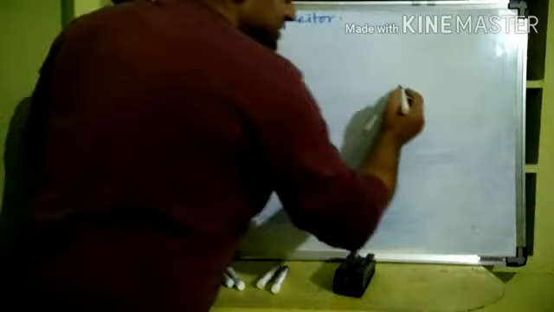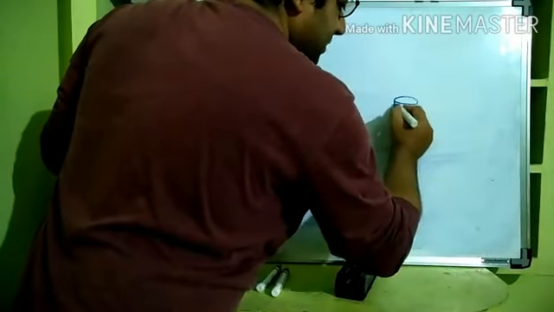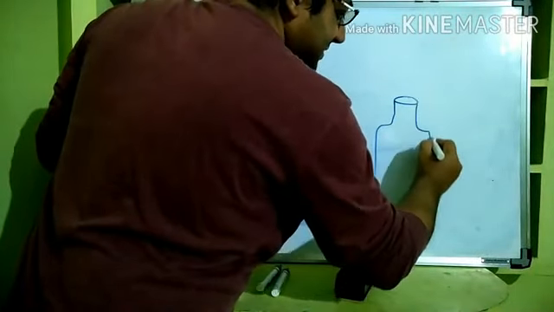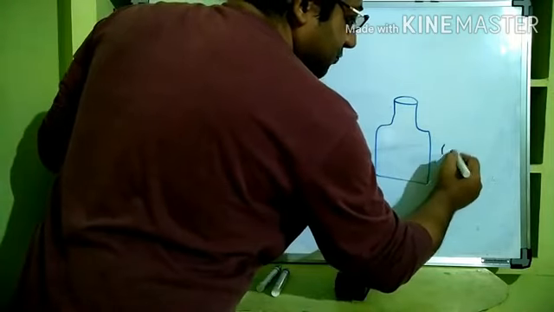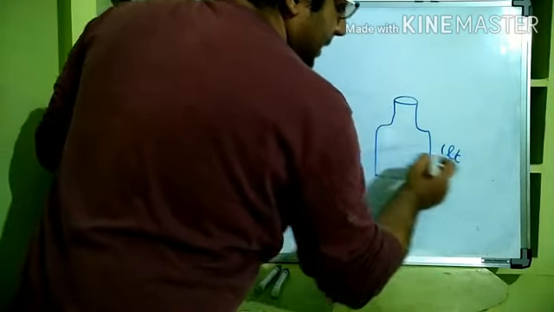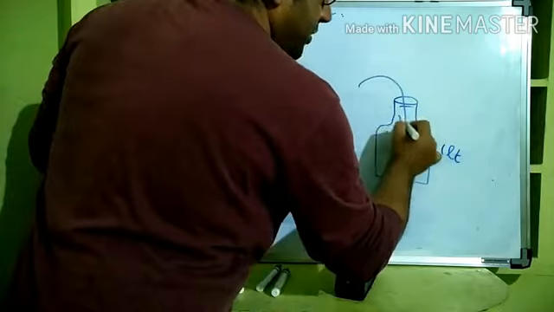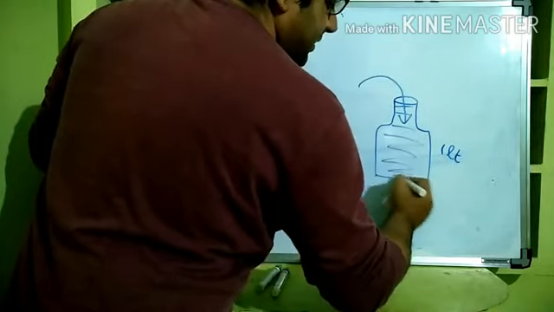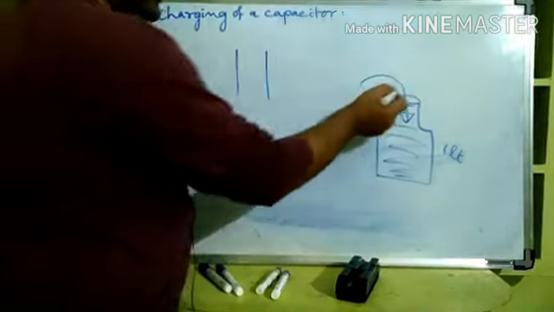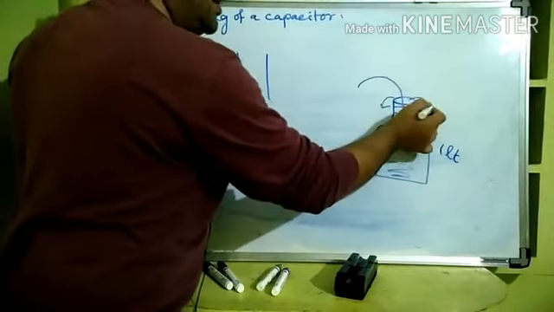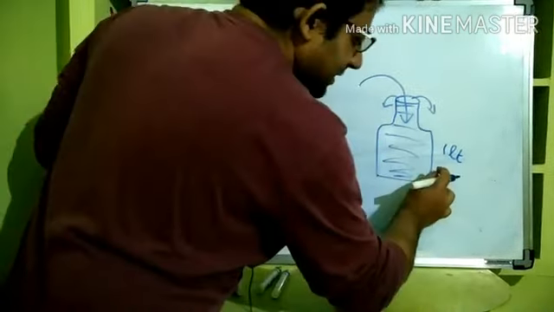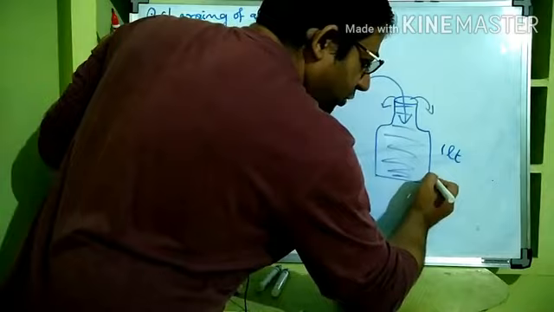Let us come to the same analogy. Let us say we have a bottle with a capacity of 1 liter. If you pour water into it, it can accommodate only 1 liter, after that water will spill out, right? Now say you made a very small hole.